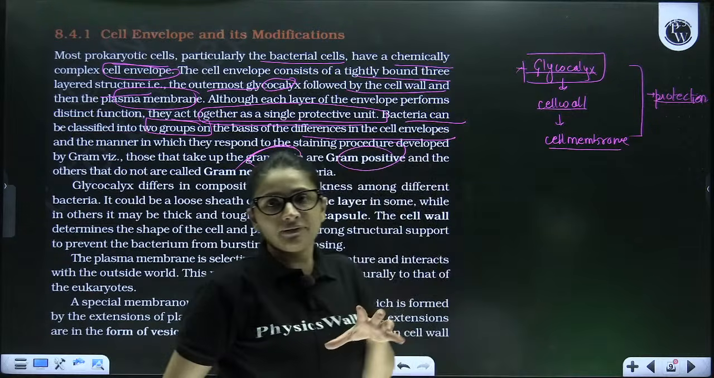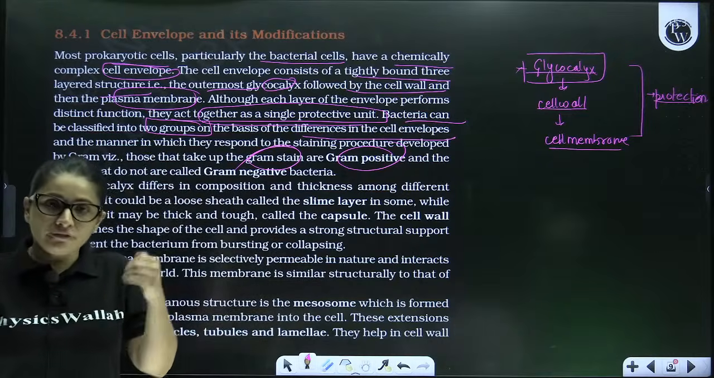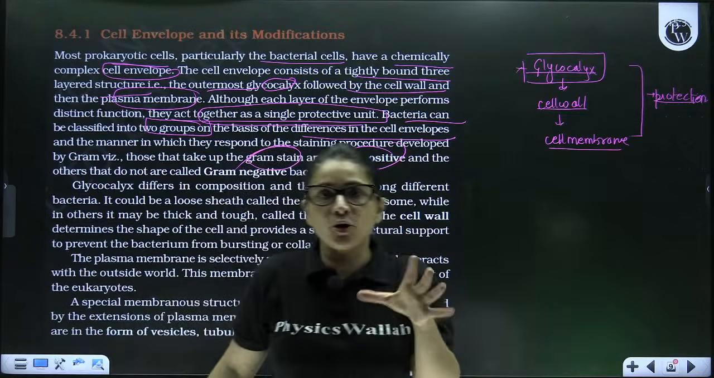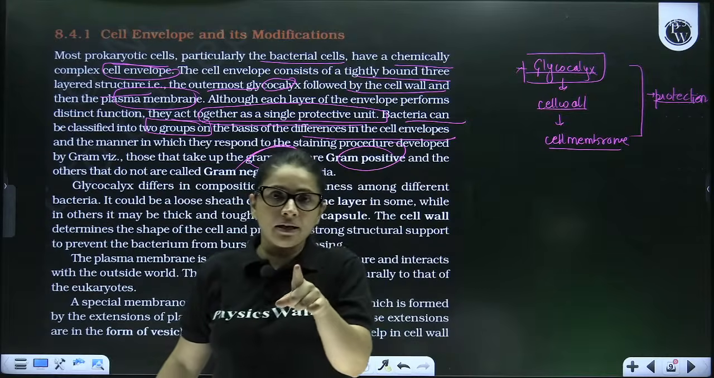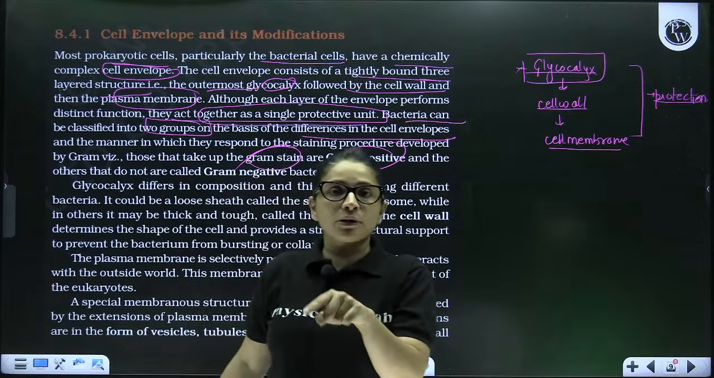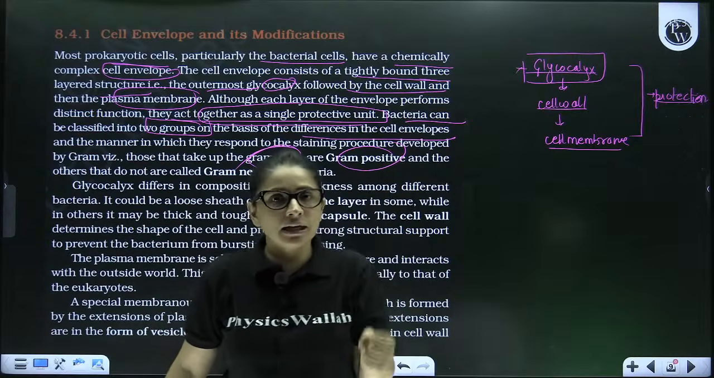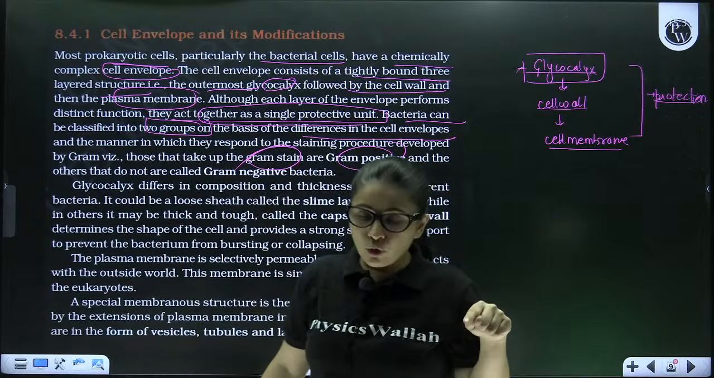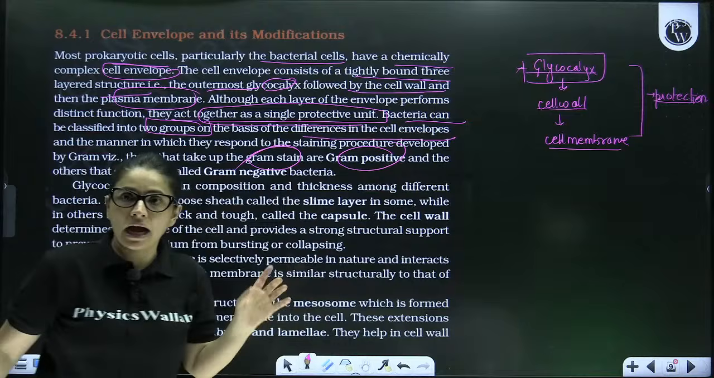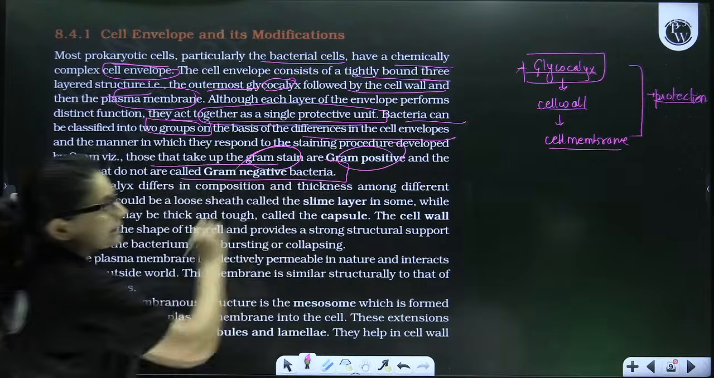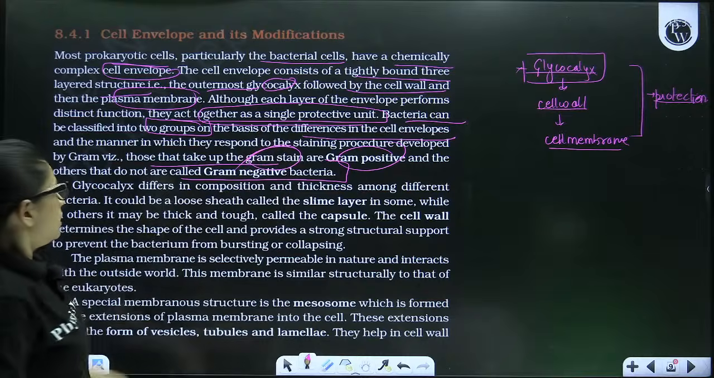So Gram negative are those bacteria that at the first instant do not accept the color of the stain, and Gram positive are those that immediately after coming in contact with crystal violet dye become blue in color. So those who accept the stain color are Gram positive, and those who do not accept the stain color are called Gram negative bacteria. I hope it is clear till here. Yes or no? Okay, further.